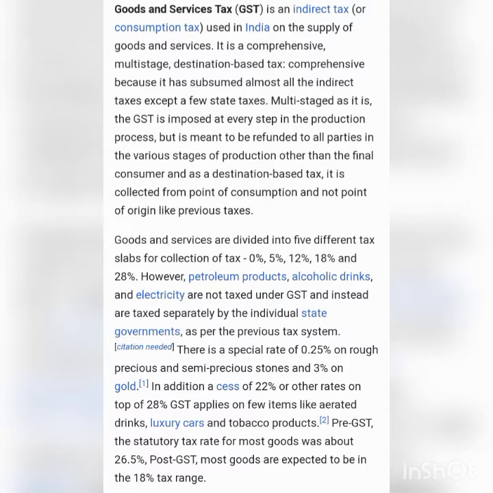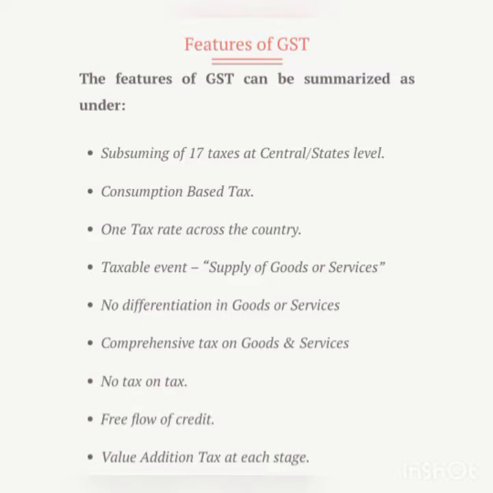Next, we are going to learn about the important characteristics or features of GST. The important features of GST are: first, GST is a common law and procedure throughout the country under single administration. GST is a destination based tax and levied at a single point at the time of consumption of goods and services by the end consumer.